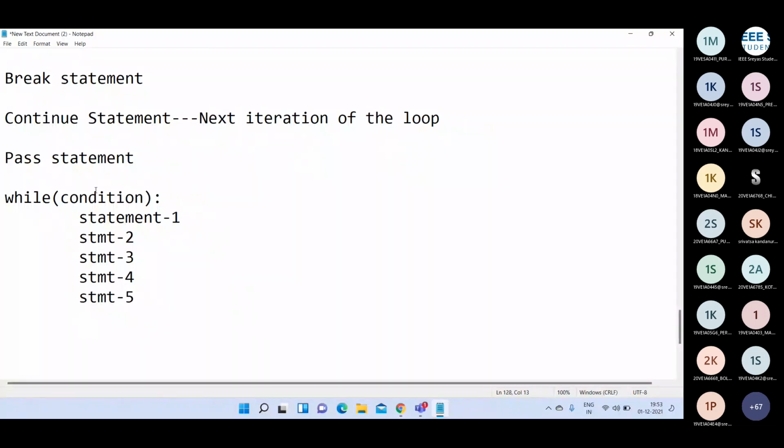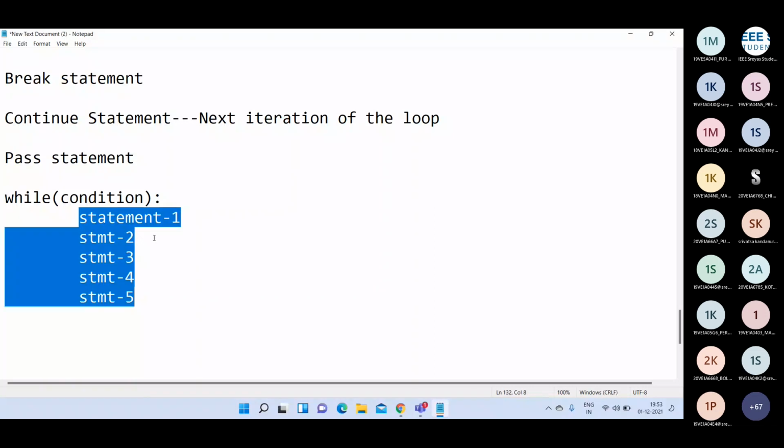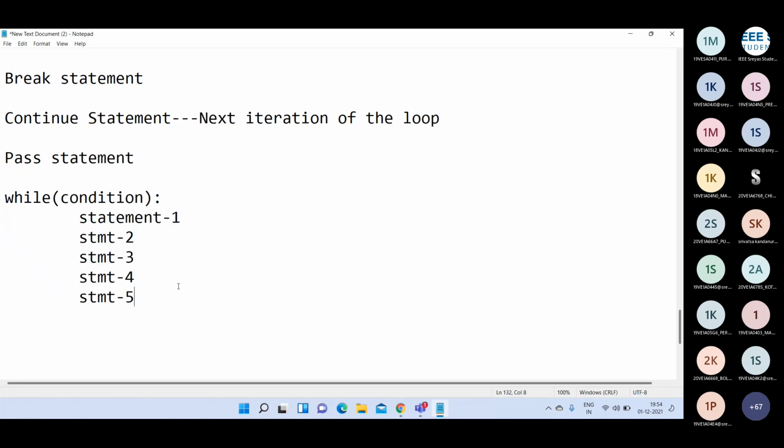Assume that in this while loop I have 5 statements. If the condition evaluates to true, all these 5 statements are executed. After execution of the 5 statements only, the control goes back to the condition. But in some programs or situations, after execution of statement 3, you want to go back to the condition again.